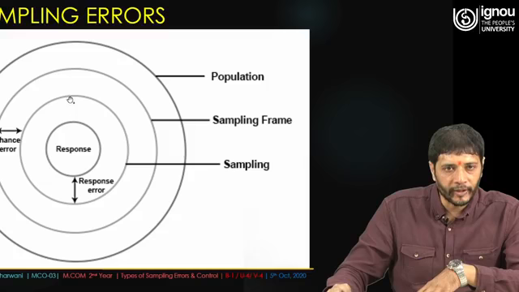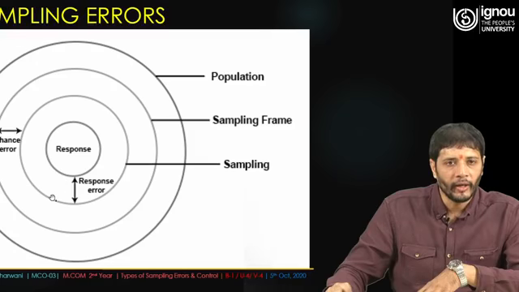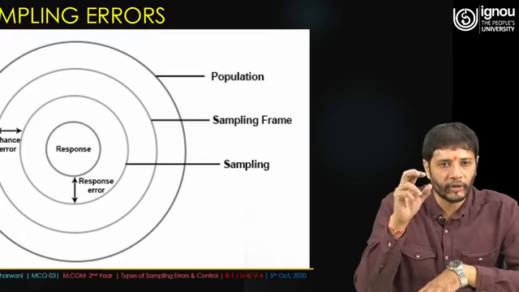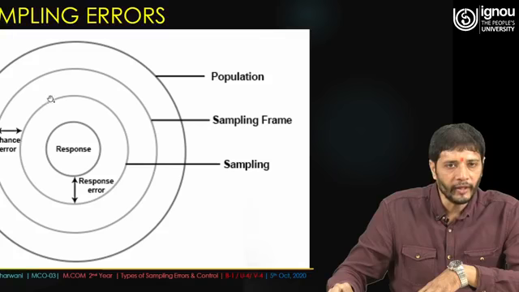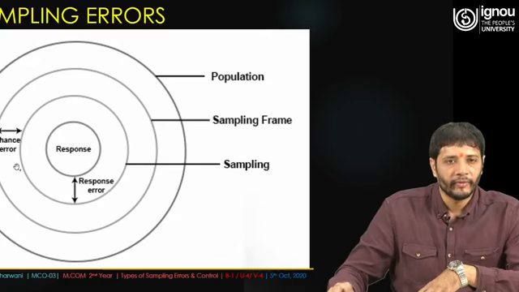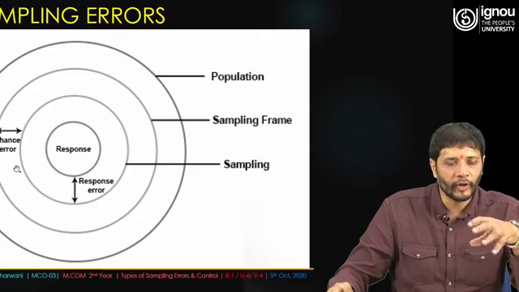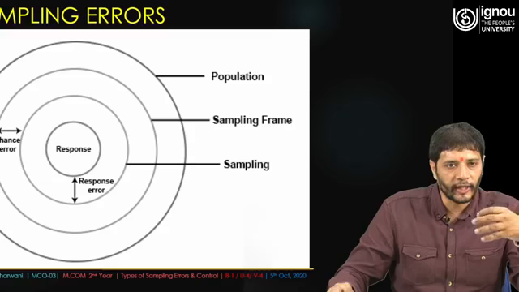So there are certain gaps. These gaps are considered to be a response error, because you are not getting any information from this particular gap. So these gaps are considered to be the response error, and the difference between the sampling frame and the sample is considered to be chance error, because you are not getting an opportunity to find out, but again there is a scope for collection of the data. Then frame error is there.